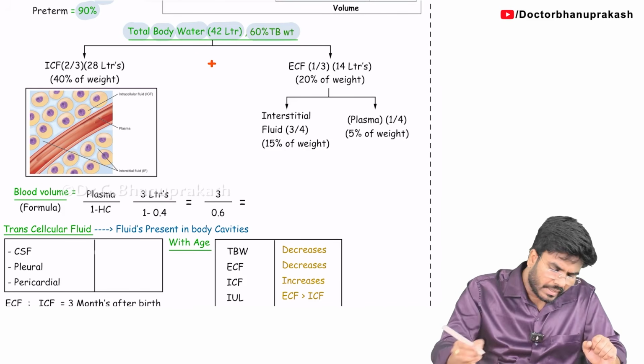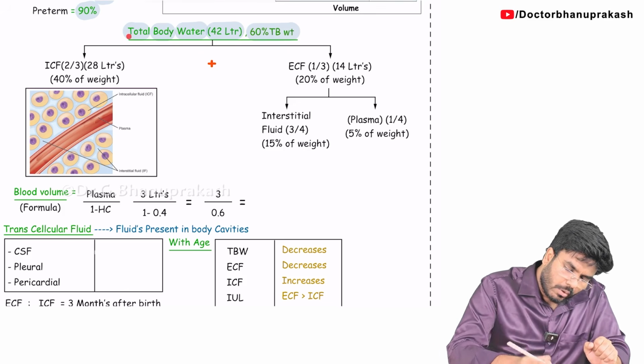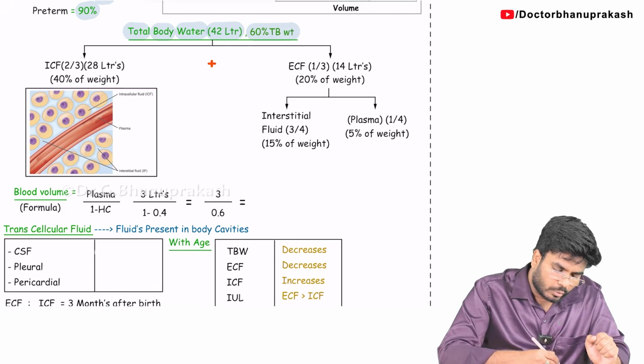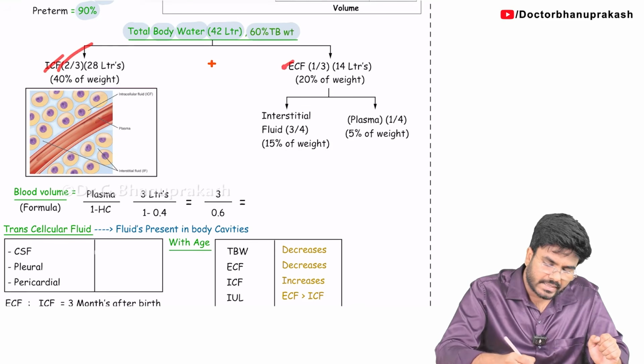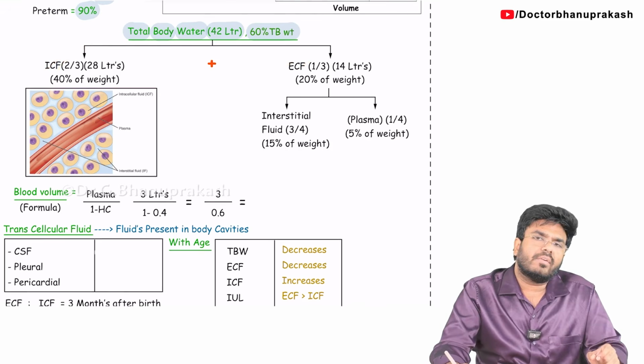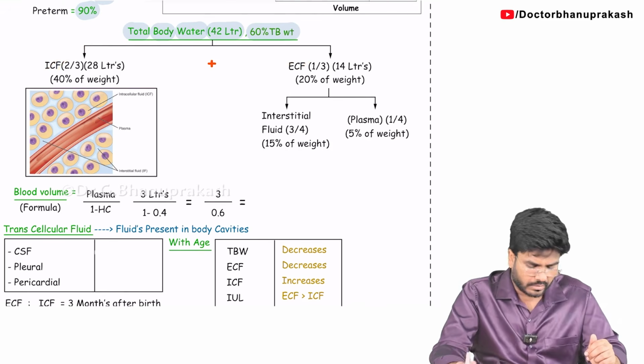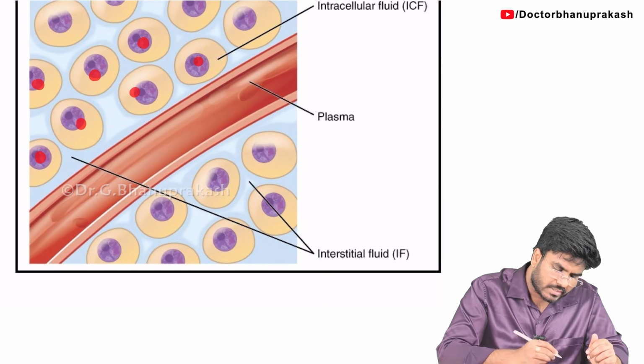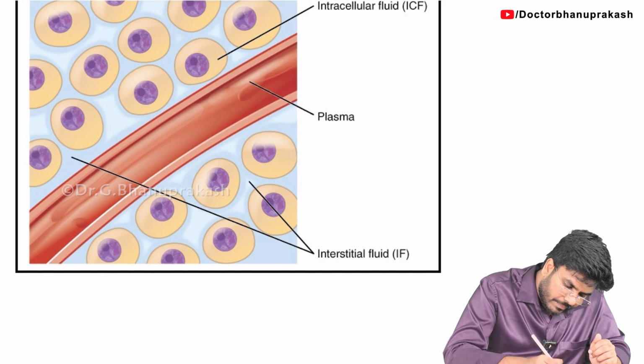Next, let's divide the total body water into two parts. The total body water is divided into two compartments: the intracellular fluids and extracellular fluids. So what exactly are intracellular fluid and extracellular fluid? Just look at this diagram. Here I am showing you the cells. All these are cells, guys. Now within the cell there is water present. Yes, there is water in the cell.